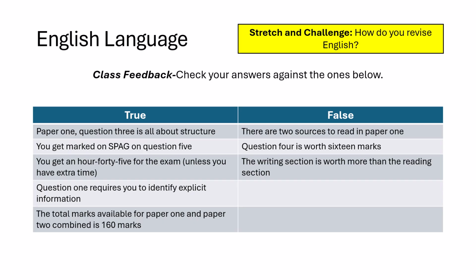So our false statements then. There are 2 sources to read in paper 1. That is false. There's only one text to read in paper 1. That's often why a lot of us find it a bit easier. It's paper 2 that there's 2 texts to read.